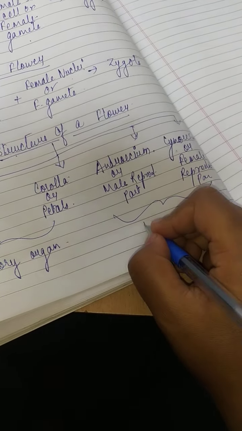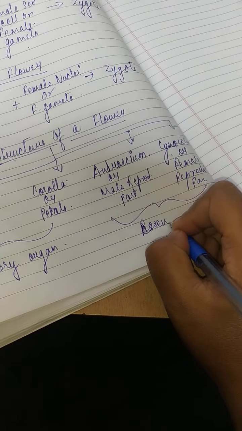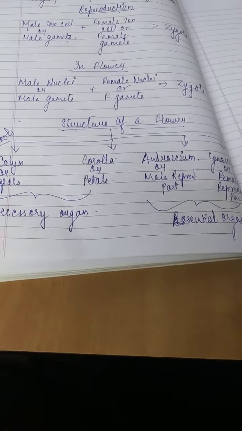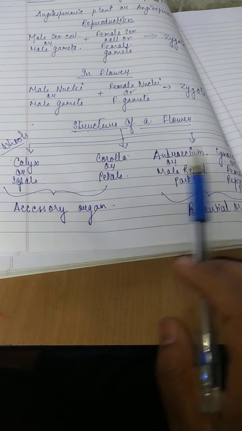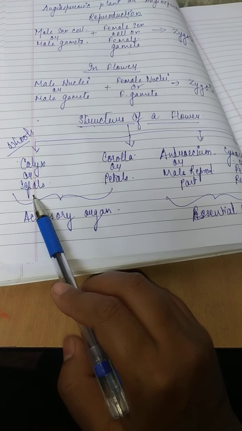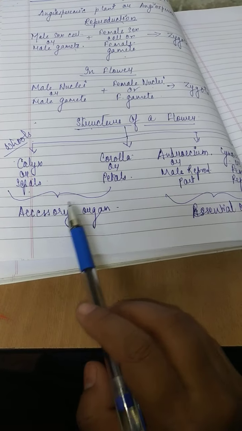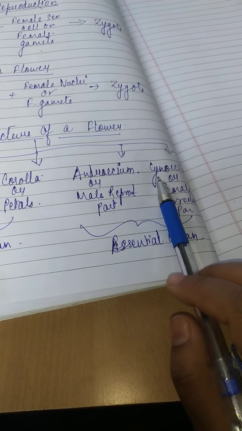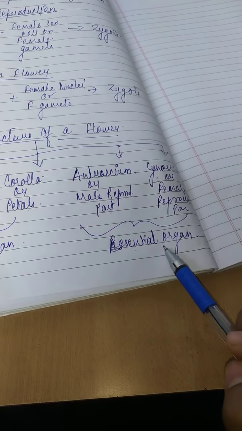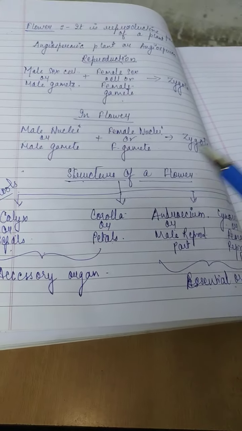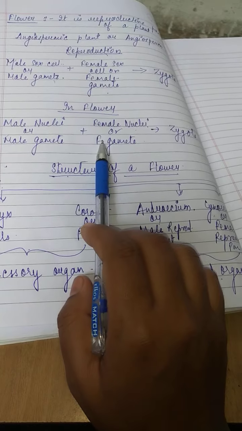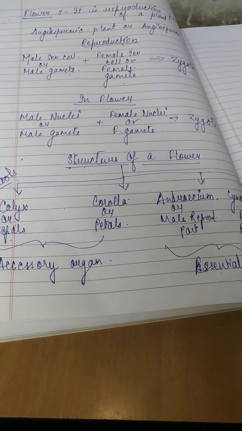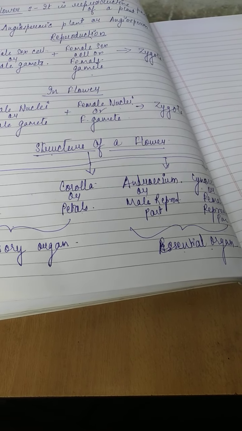These two parts are known as the essential organs. So the structure of a flower has 4 major whorls: calyx or sepals, corolla or petals, both accessory organs, and the androecium, the male reproductive part, and the gynoecium, the female reproductive part. These are the essential organs, the male and the female. As we said, in reproduction the male and female take part in the formation of the zygote, so the accessory organs help the essential organs in doing their work.